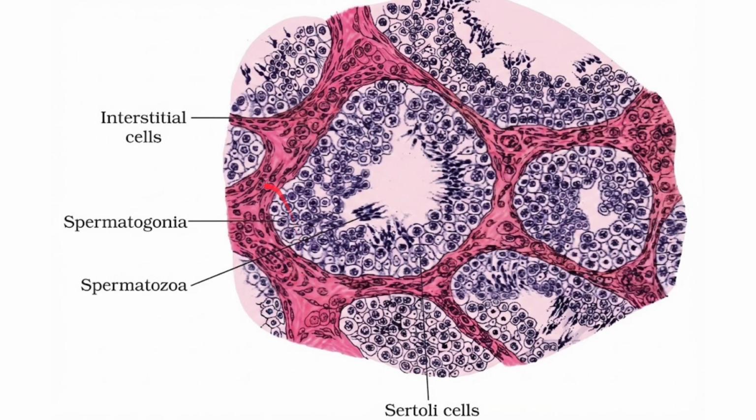So now you can see this diagram given in NCERT. This you have to know. This is the cross section of the seminiferous tubule. The round structure is the seminiferous tubule. The space in the middle we will call the lumen. And here we have spermatozoa and spermatogonia present. These cells will be diploid. When they undergo meiosis, these cells will be formed. Then in between, there will be Sertoli cells.